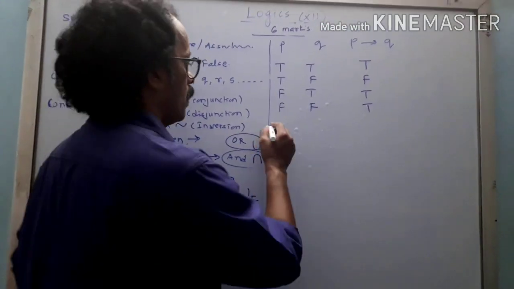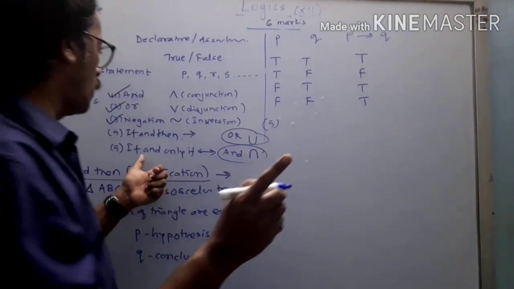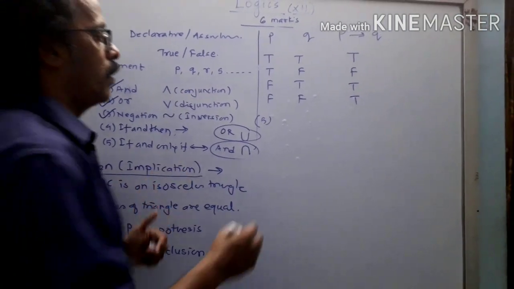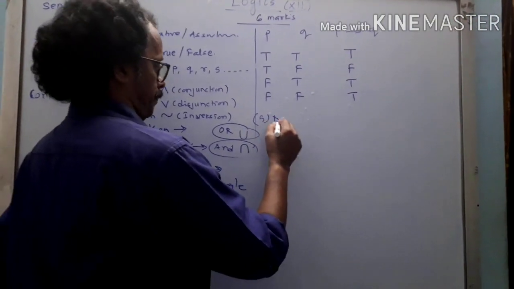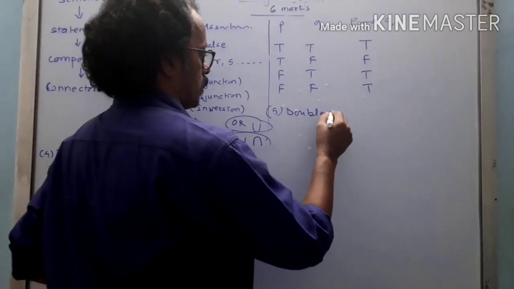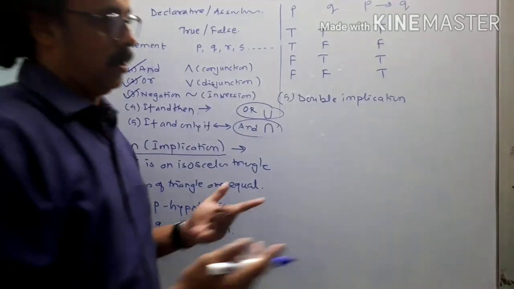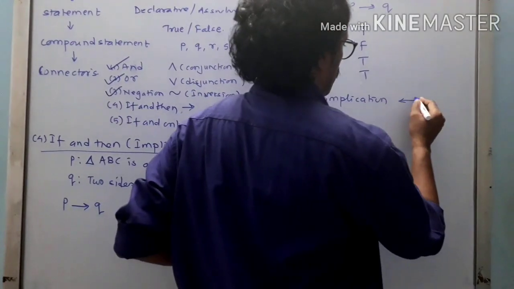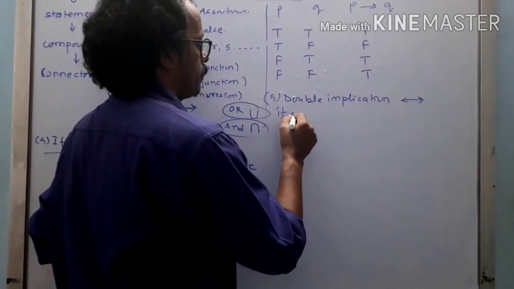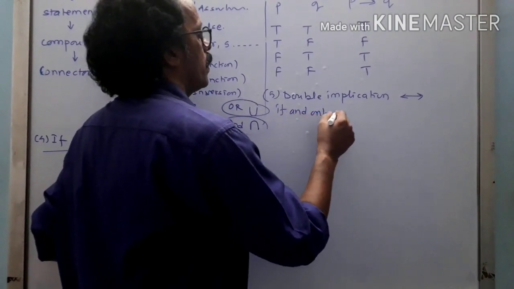Okay. Now next we are going to write down the fifth connector, that is if and only if. It is also called double implication. Double implication means what? It is simply the double implies sign, and it is if and only if.